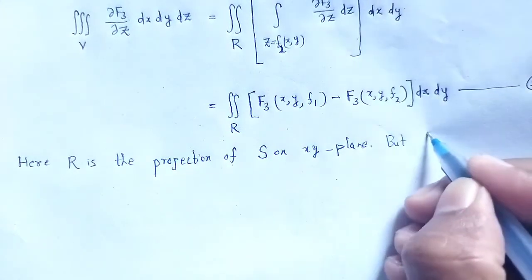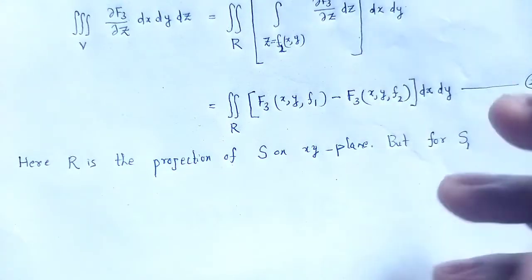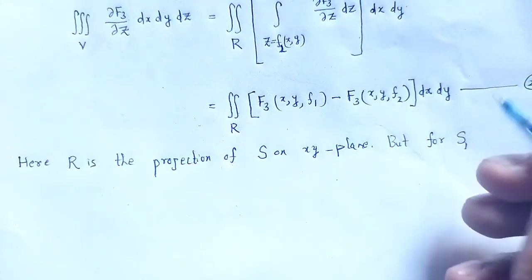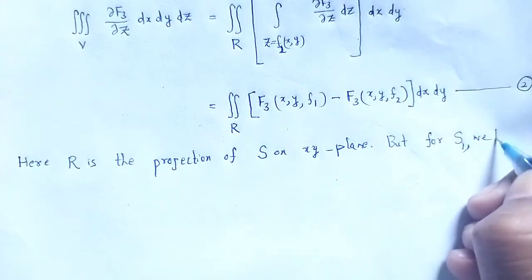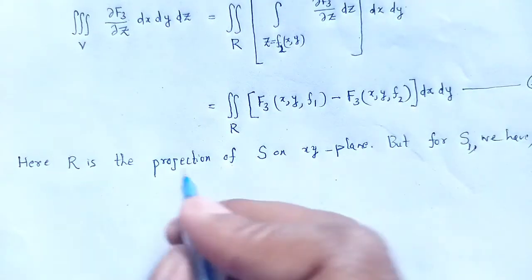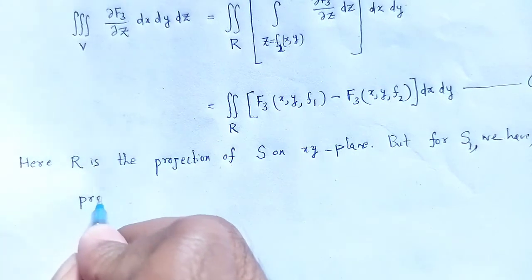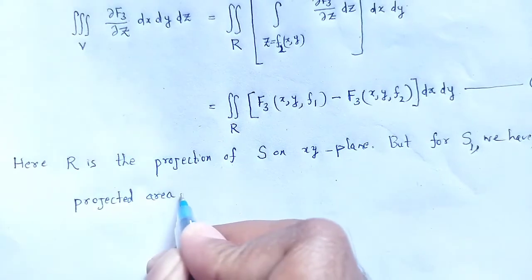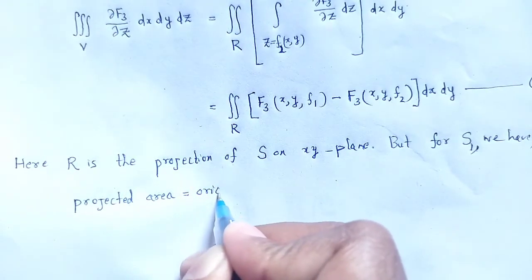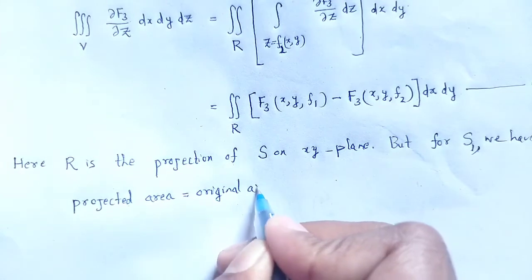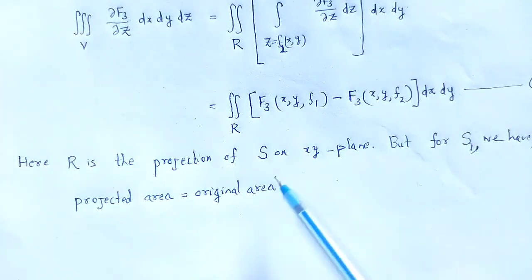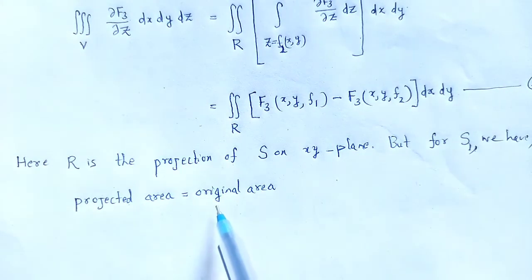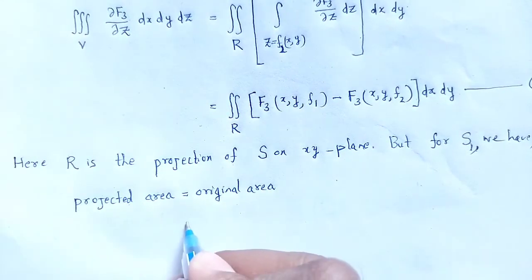But S1 is the upper surface of that of S. We have projected area. The projected area is equal to the original area, as S is the projection on xy plane, and for that of S1 the projected area will be equal to that of the original area. What is that original area?